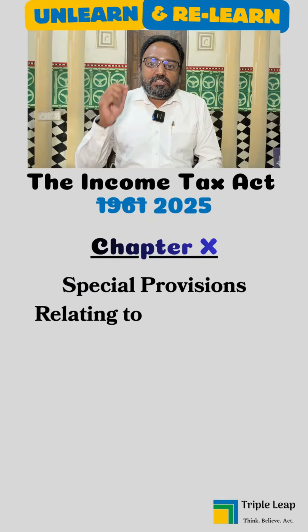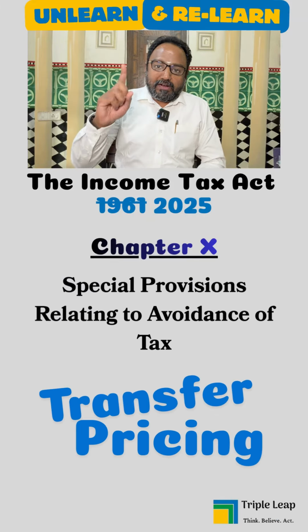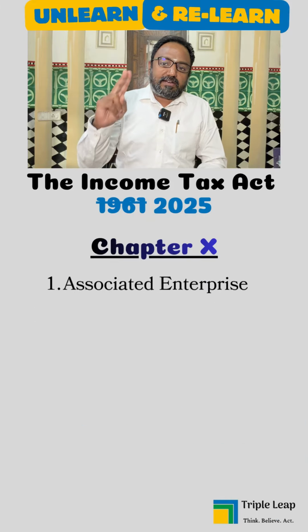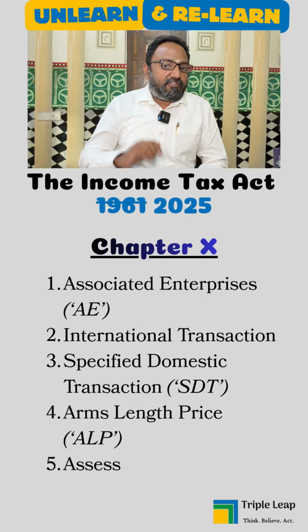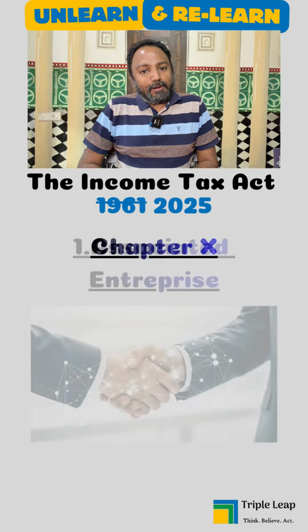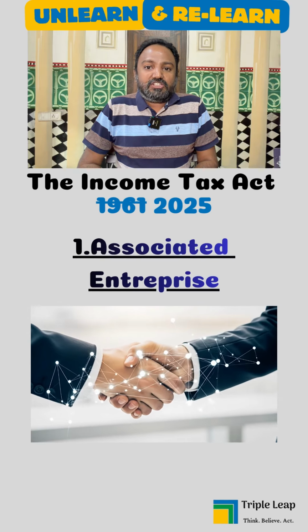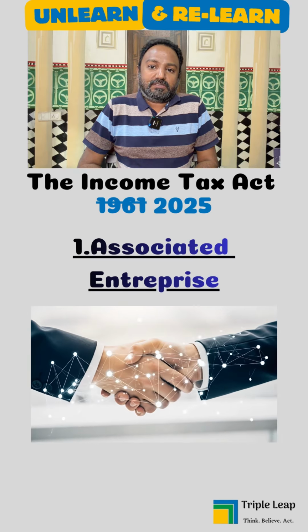Today I will explain changes to chapter 10 in 5 parts. 1. Associated enterprises, 2. International transaction, 3. Specified domestic transaction, 4. Arm's length price and 5. Assessment proceedings. Help me break it down. What are the changes to the term associated enterprises?